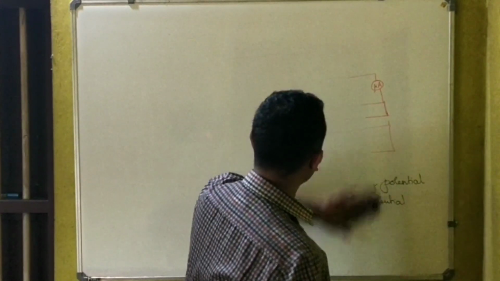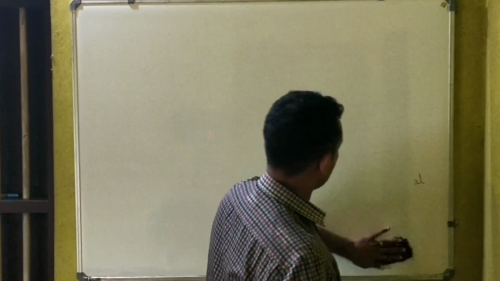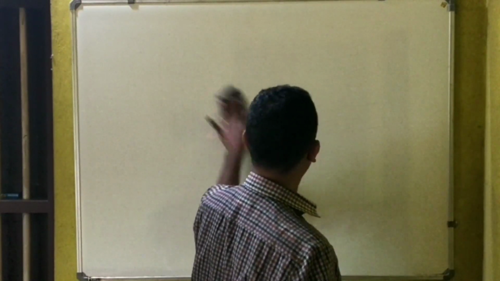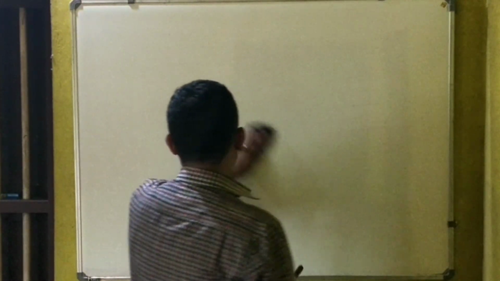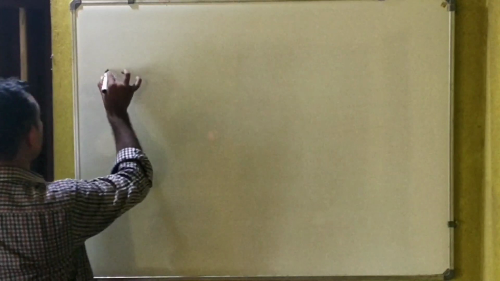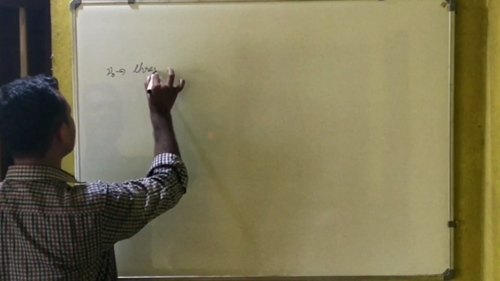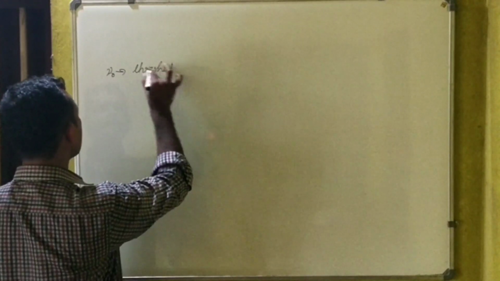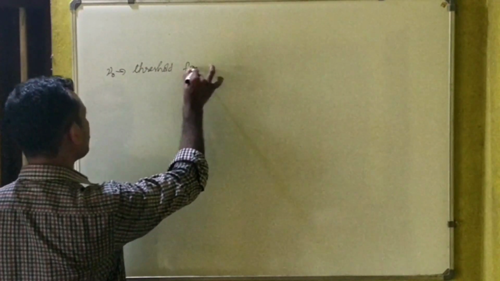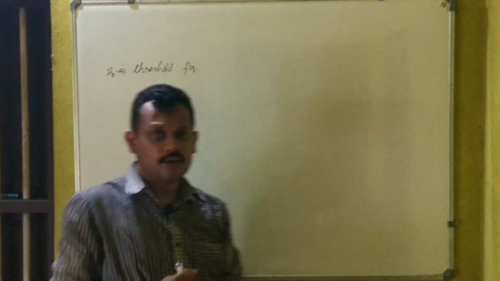Conclusions of the photoelectric effect. For a given photosensitive material, I didn't say about the frequency nu zero. The frequency nu zero is called the threshold frequency. What do you mean by threshold frequency?